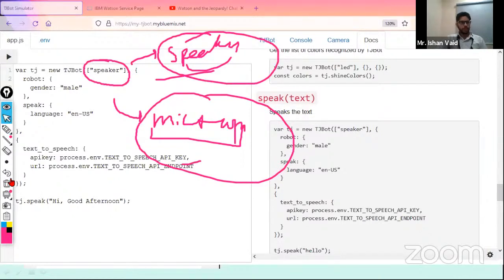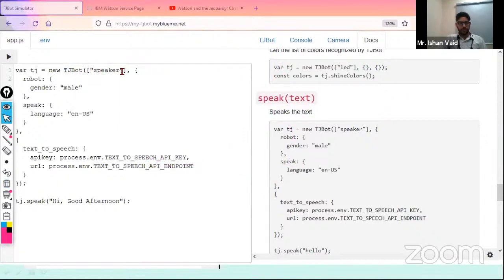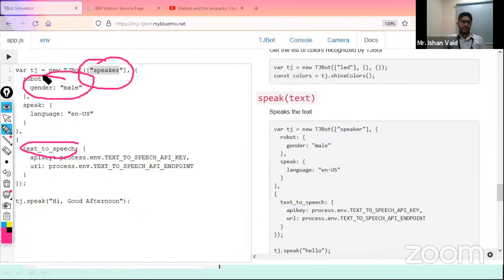Okay, so over to this, which hardware are we going to use? Because I mentioned we are going to use a service called text to speech, which means my machine will be speaking to me, my machine will talk to me. So in that case, my hardware will be the speaker. Okay, so what will be the gender? Now I want a machine to speak, understand? I want my machine to speak. And again, I want to choose which voice it will be, a male voice or a female voice.